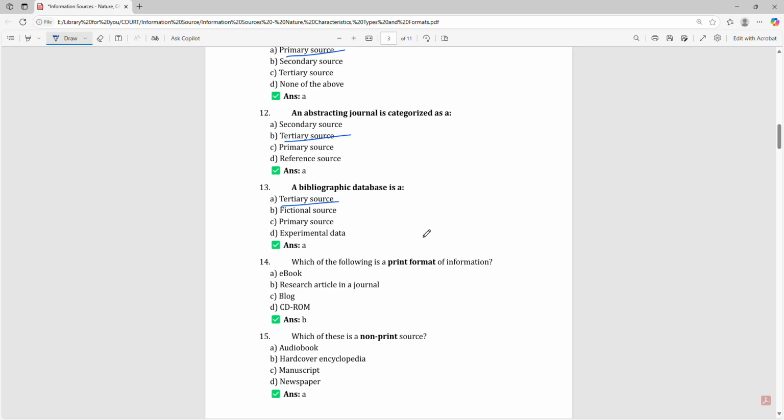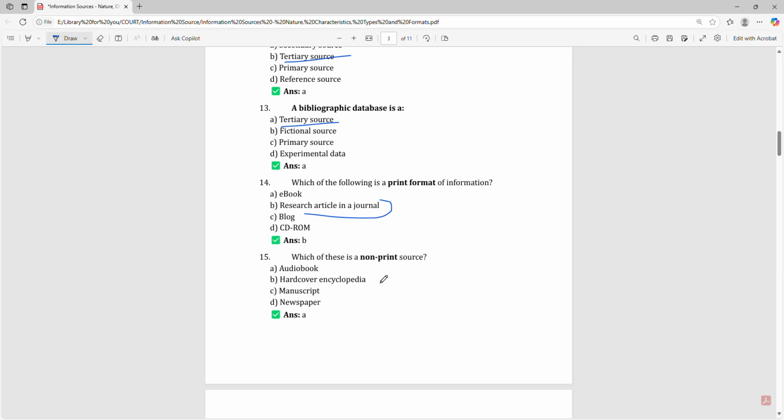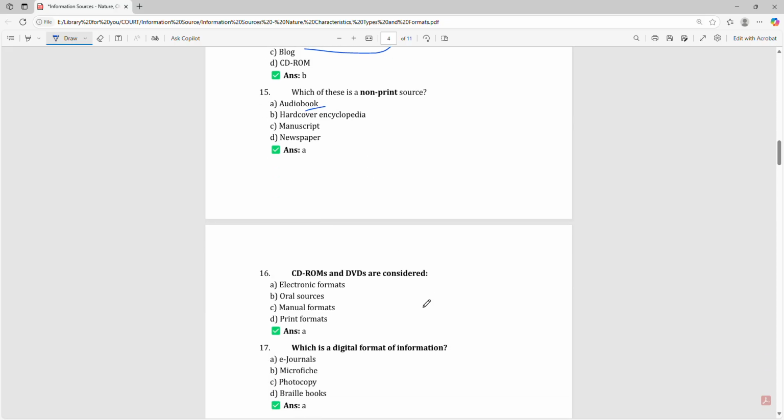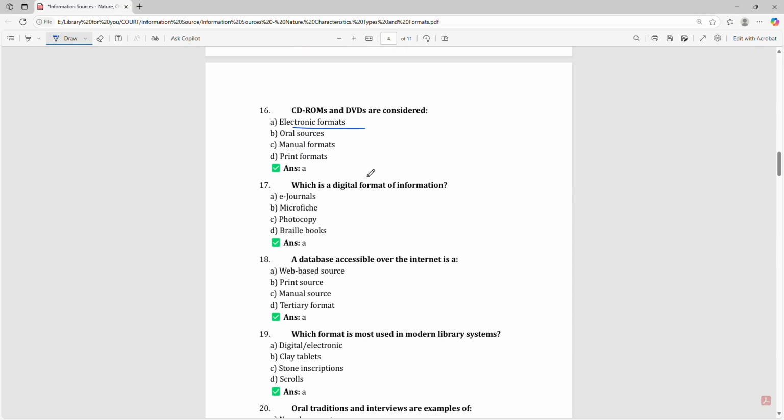Which of the following is a print format of information? That is research article in the journal. Which of these is a non-print source? Audiobook. CD-ROMs and DVDs are considered as electronic formats. Which is a digital format of information? That is e-journals. A database accessible over the internet is a web-based source.